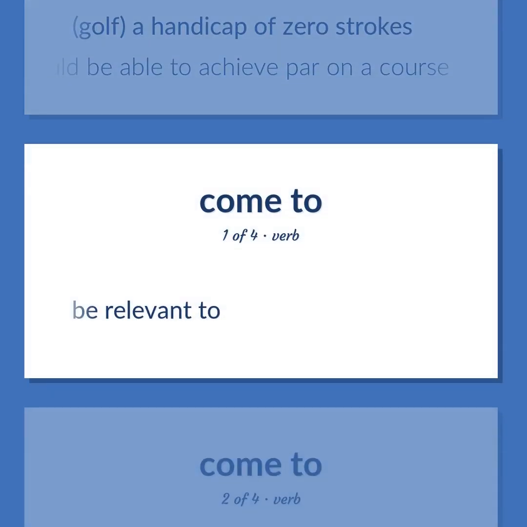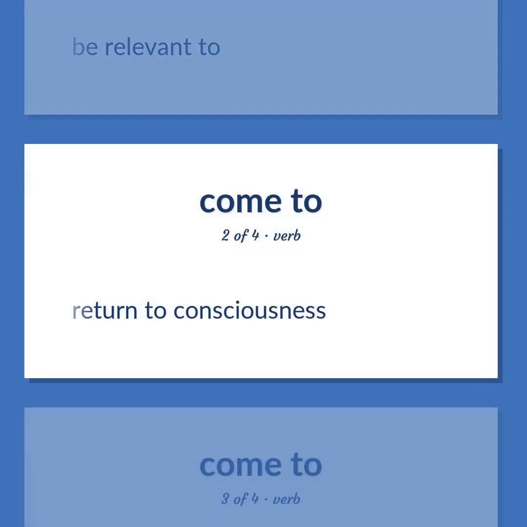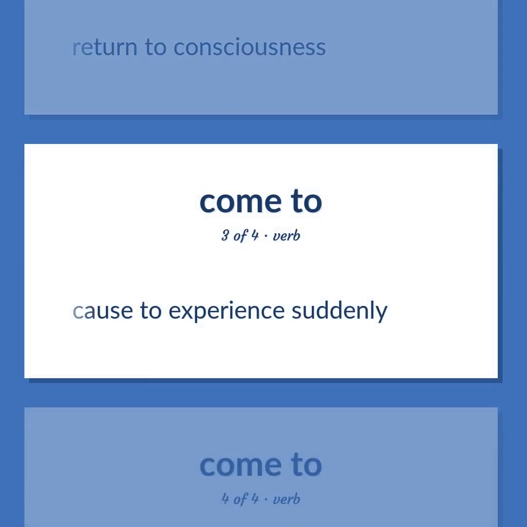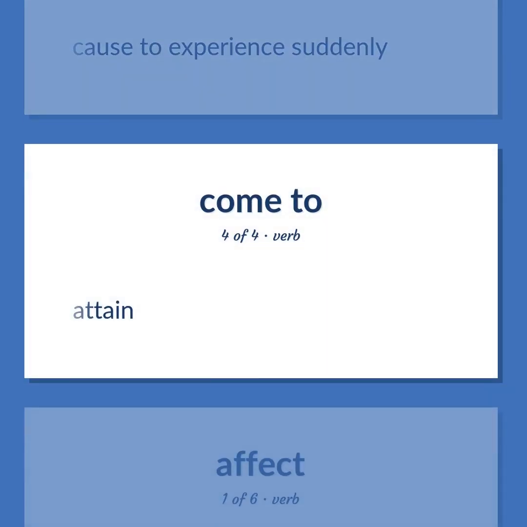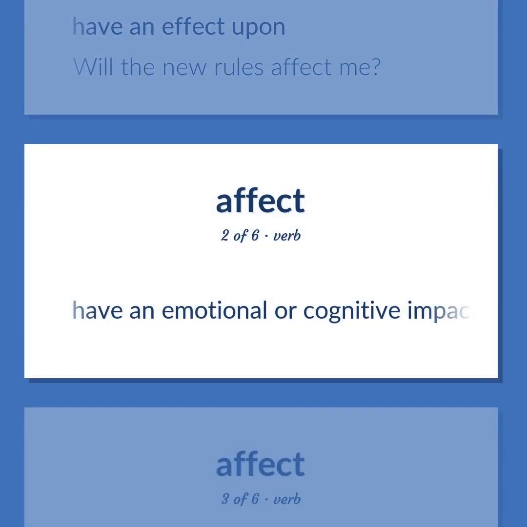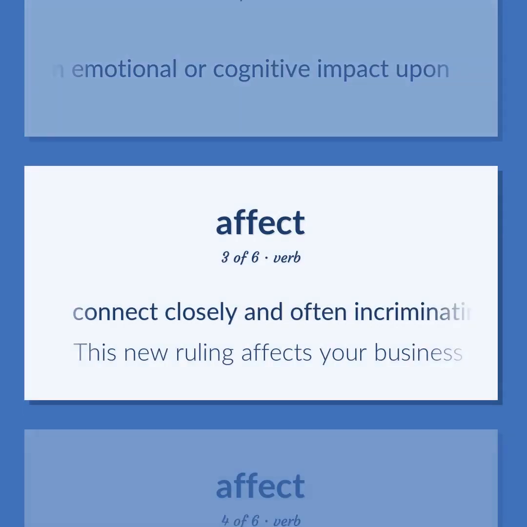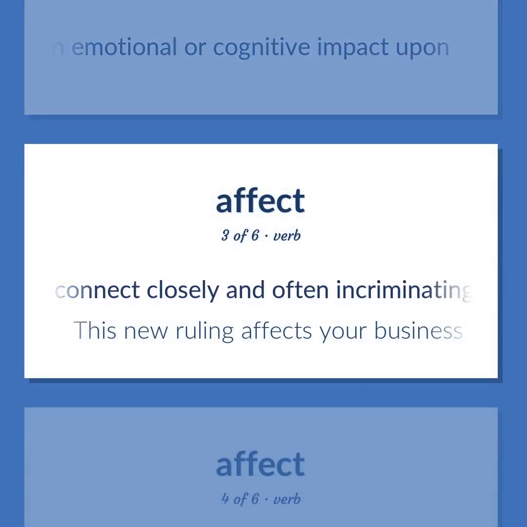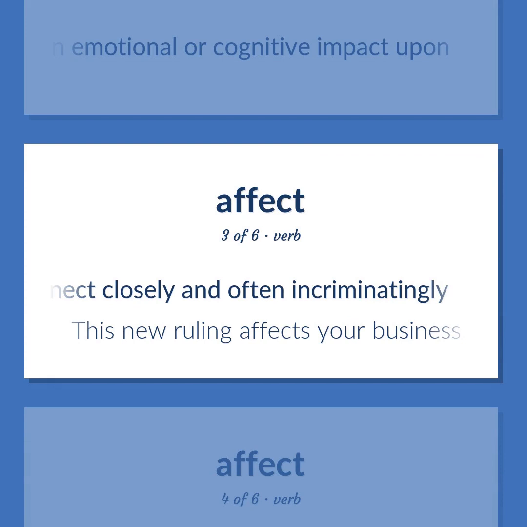Be relevant to. Return to consciousness. Cause to experience suddenly. Attain. Have an effect upon. Will the new rules affect me? Have an emotional or cognitive impact upon. Connect closely and often incriminatingly. This new ruling affects your business.